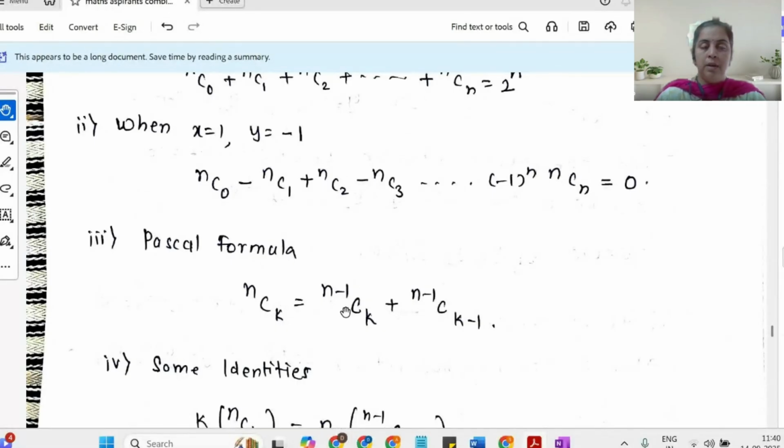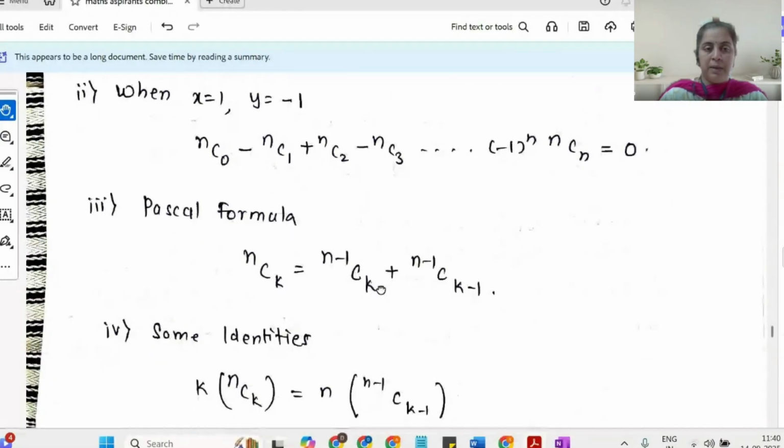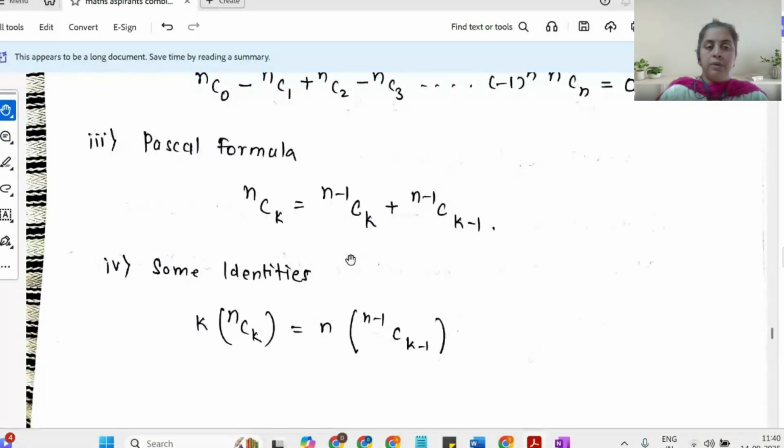Again, in case you have done the Leibniz rule, the proof of the Leibniz rule, which talks about the nth order derivative of u into v, that proof, the k plus 1 case, is possible only by the Pascal formula. Now some of the identities here: k times nCk is n times n minus 1 Ck minus 1.